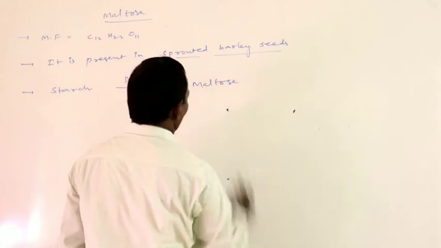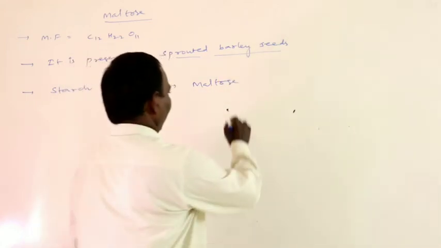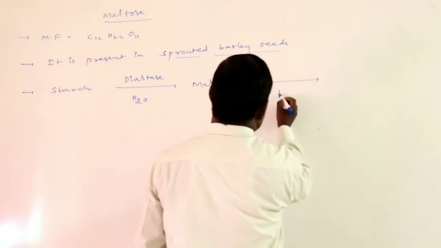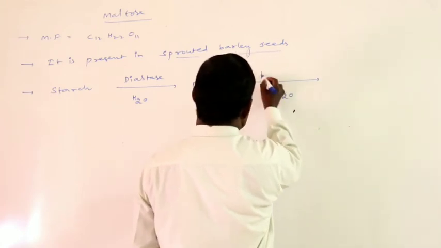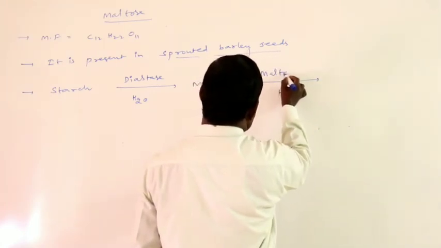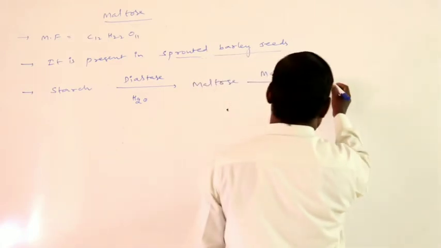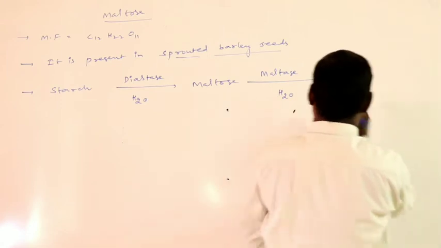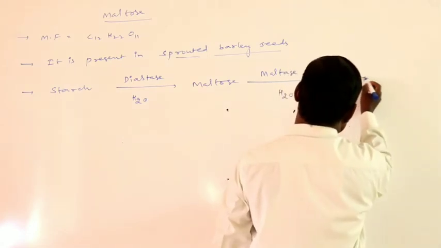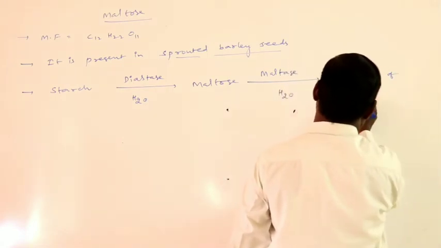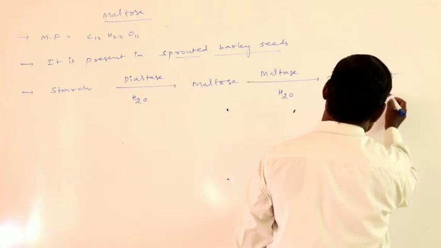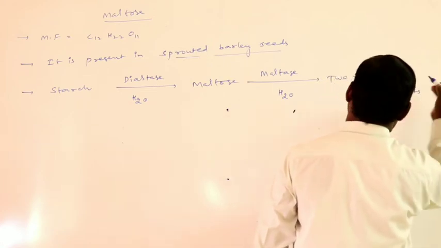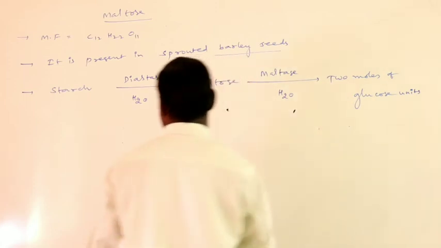Maltose upon further hydrolysis in the presence of maltase enzyme gives 2 moles of glucose units.